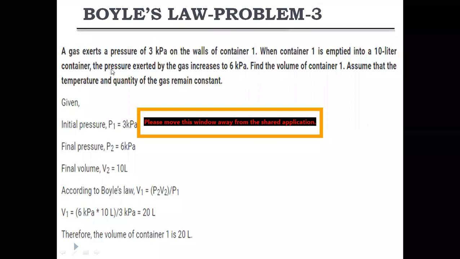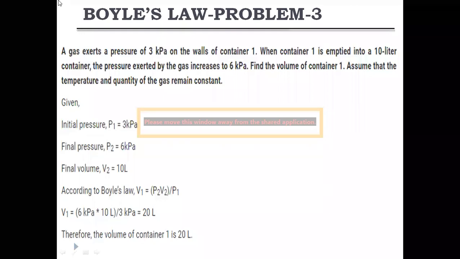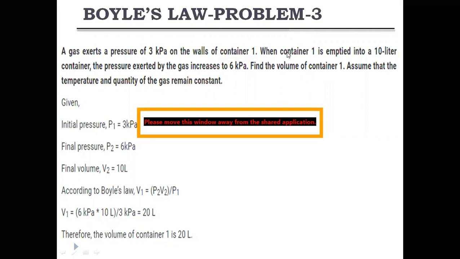The pressure exerted by the gas increases to 6 kilopascals. So the final pressure is 6 kilopascals and the initial pressure is 3 kilopascals. This is the final volume because container 1 is emptied into a 10 liter container. The initial volume is the volume of container 1, which we have to find out. We are asked to assume that the temperature and quantity of gas remain constant, that means T is constant and N is constant. The law in which both temperature and N are constant is Boyle's law, so we use Boyle's law.